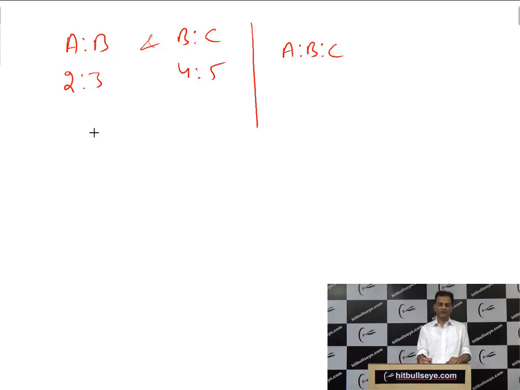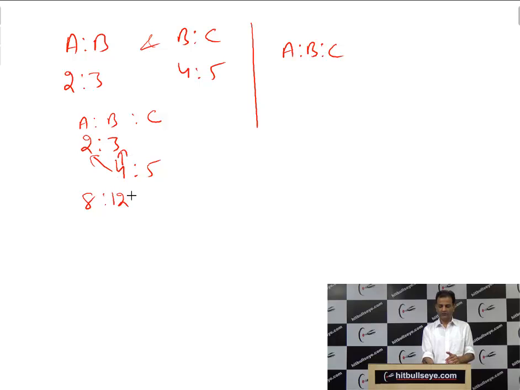So what I will do, I will not go into detail. I will straightaway write 2 ratio 3, which is A ratio B. And what is B ratio C? 4 ratio 5. Under B I have written 4, and this is C. Now you can make this 4 into 2 will be 8, then 4 into 3 will be 12, and then 5 into 3 will be 15. As you have done in the basics at school by taking LCM, this will happen. But again recall this concept.